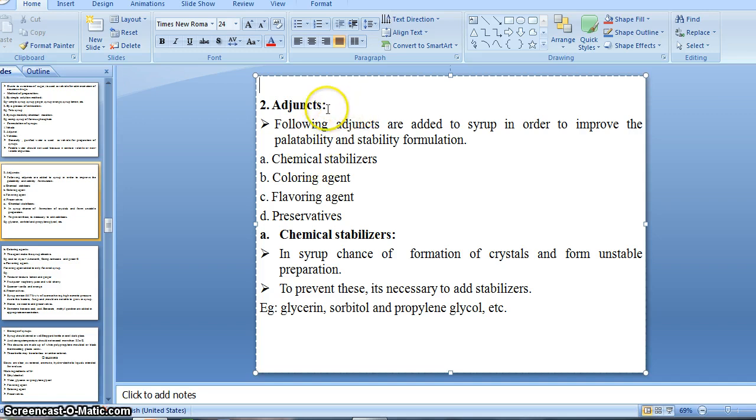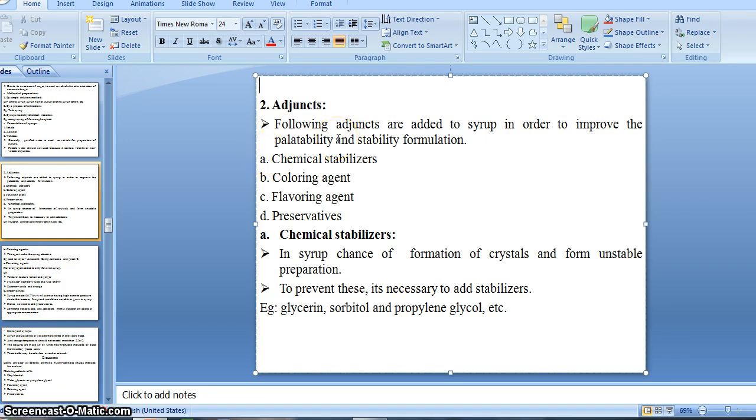Next is adjuncts. The following adjuncts are added to syrup in order to improve the palatability and stability of the formulation. Adjuncts means excipients, which play a very important role in improving the palatability.